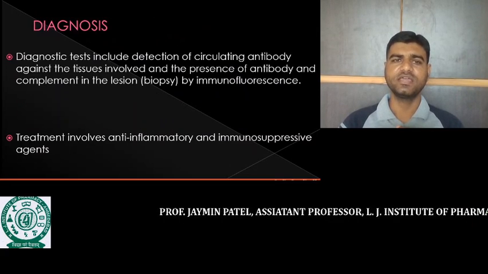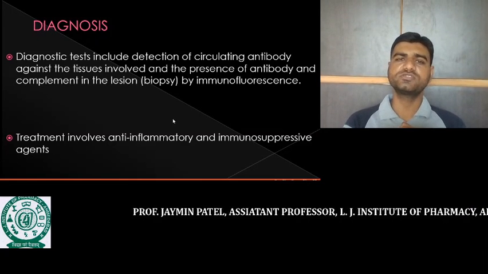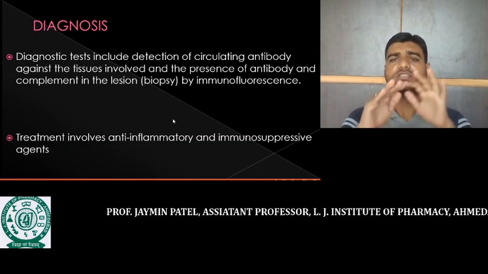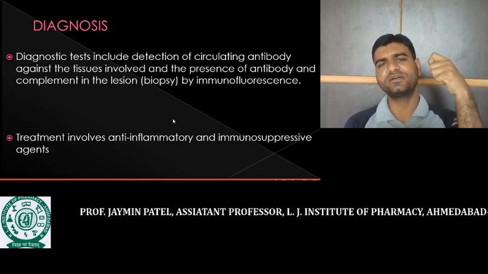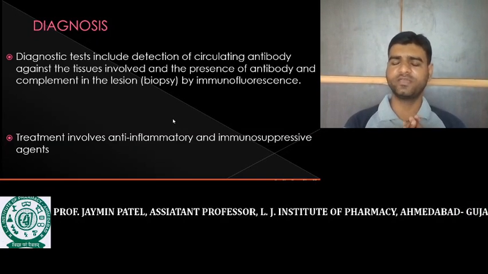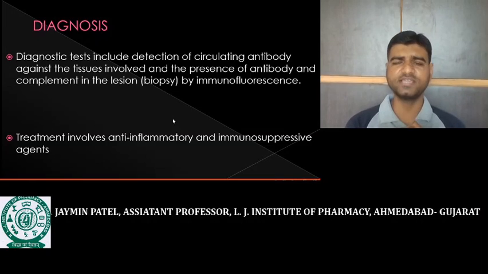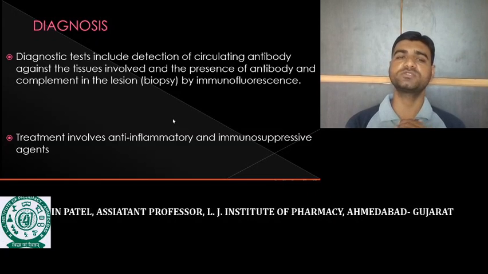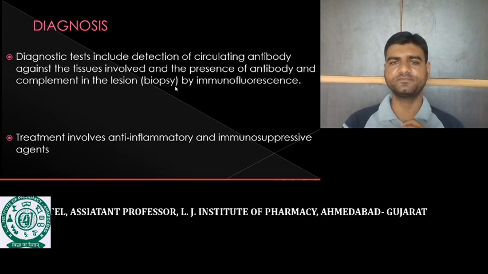If you want to diagnose type 2 hypersensitivity reactions, simply check for the presence of antibody and complement component in that lesion. In the area where this sensitized reaction occurs, we will take samples and measure the quantity of antibody and complement component. If it is over the limit, then we know it is type 2 hypersensitivity reaction. In the treatment, we can provide anti-inflammatory drug molecules, and sometimes an immunosuppressive agent is also required.